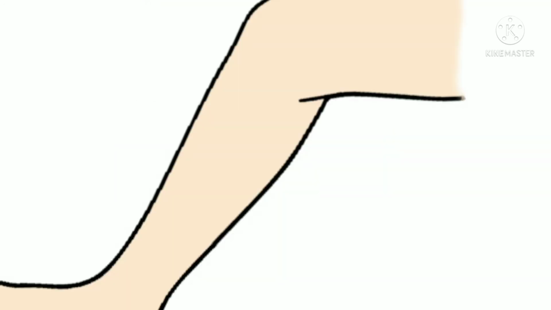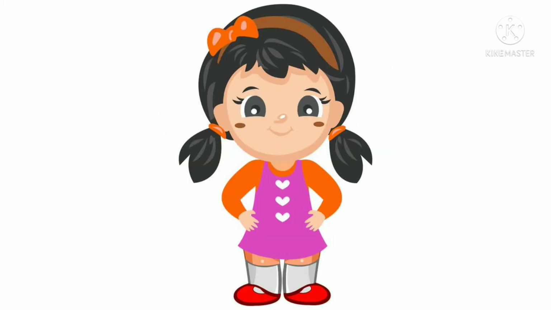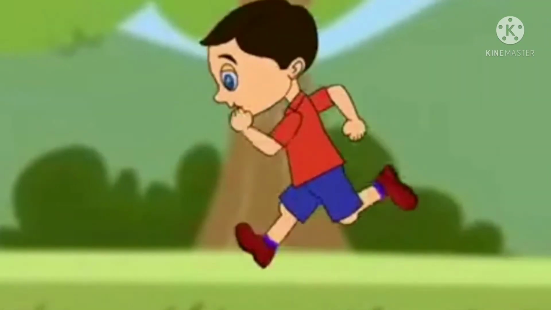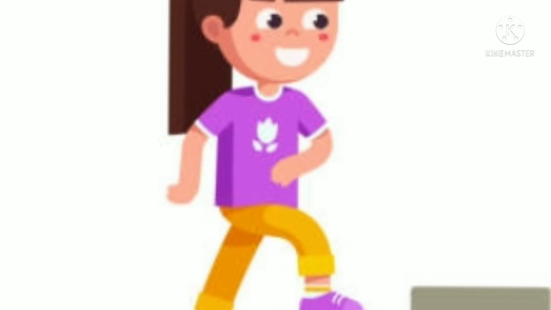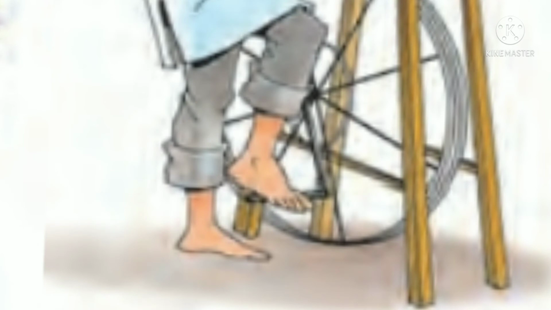Legs. Our legs can bend at the hip joint, the knees, and the ankles. Our toes too can bend, but not as much as our fingers. We use our legs for several purposes. We use our legs to stand. We walk and run. We climb up and down stairs. We hop and jump. We work some machines too using our legs.